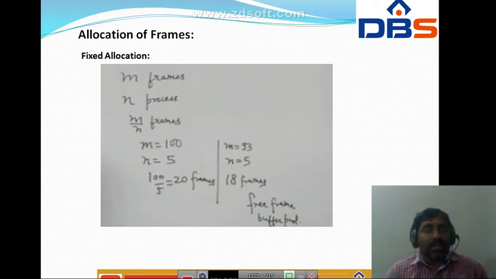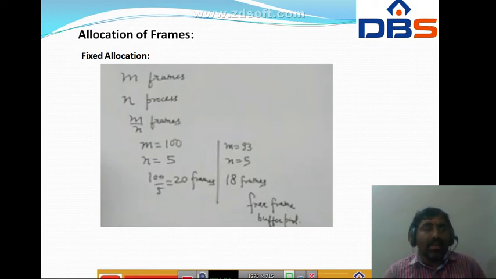Again, one more example: m is 93, n is 5. Okay, here what is the formula? m by n. So what is meant by n? n is the 5 processes. How many frames are there? 93 frames are there. So 93 by 5, that is 18 frames. Okay, 18 frames for 5 processes.